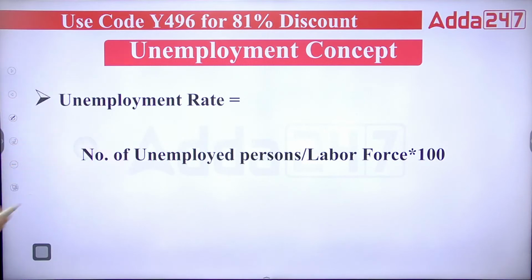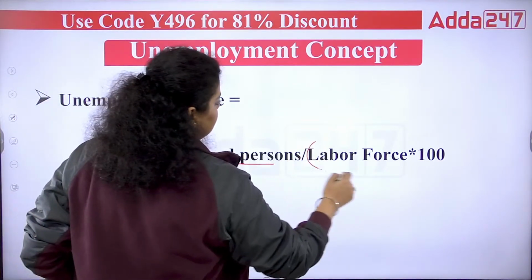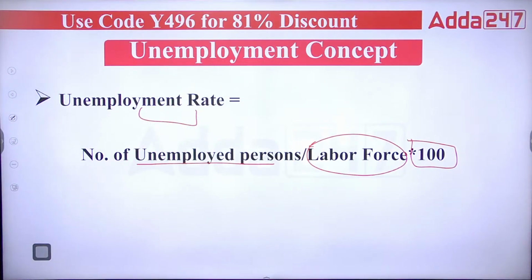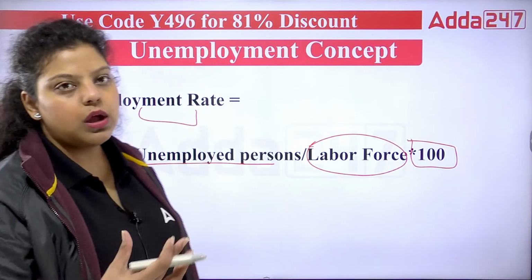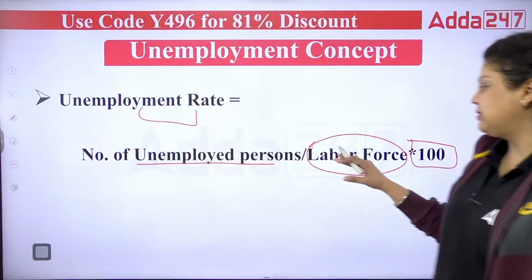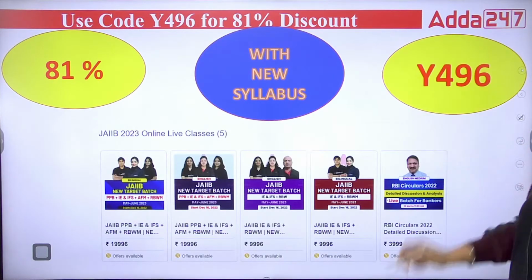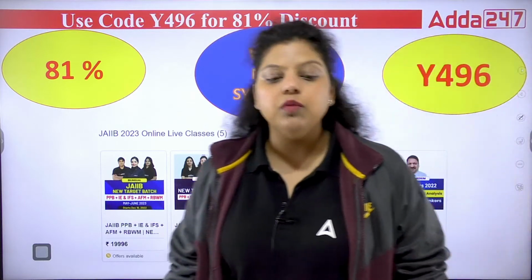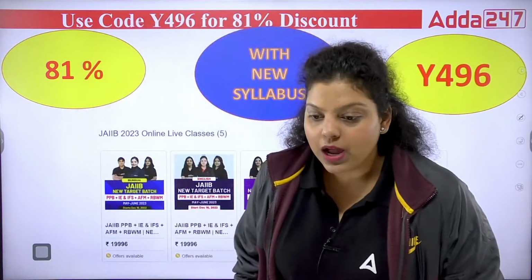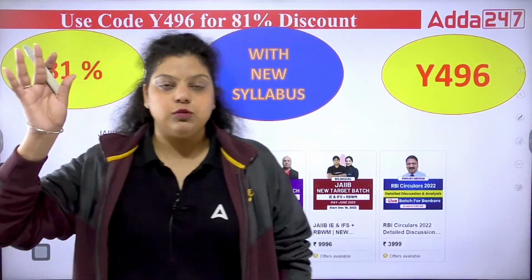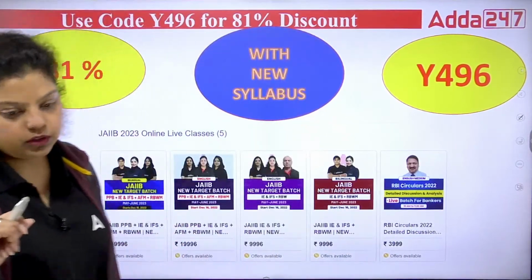Now, how to measure the unemployment rate? Simply, the number of unemployed persons who are not working will be divided by the labor force of the country, multiplied by 100. This is how we calculate how many people are unemployed. So the total number of unemployed persons divided by the labor force, times 100, will let you know what percent of people are unemployed in the country. That's how we calculate the unemployment rate. I hope the concept of unemployment is clear to all of you, as well as how unemployment is affecting the economic health of the country.